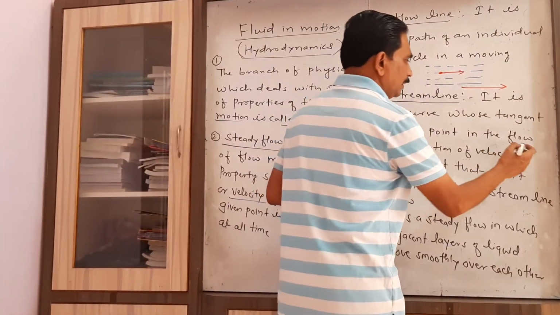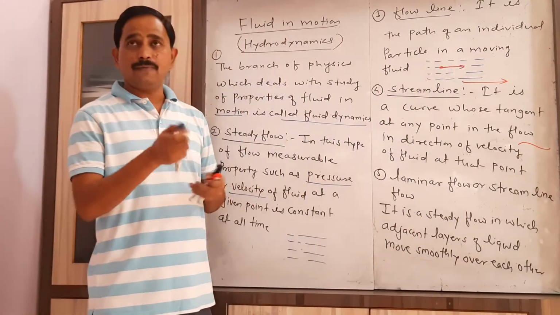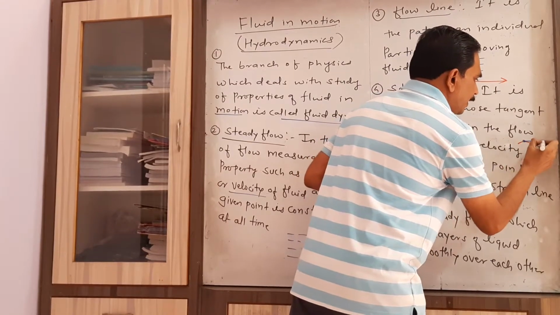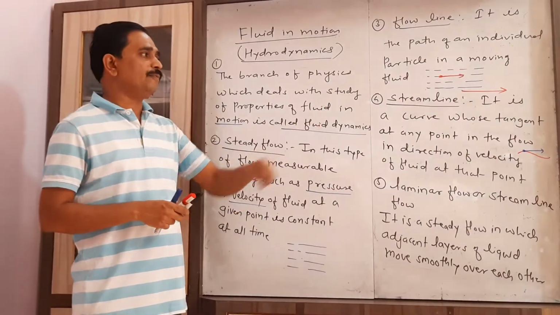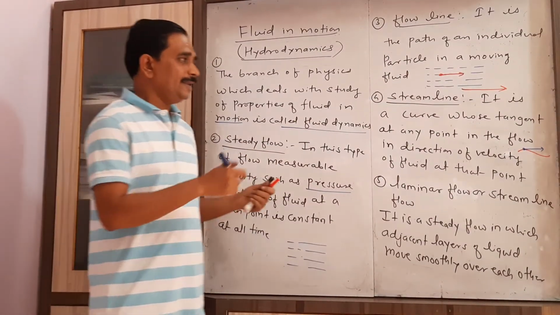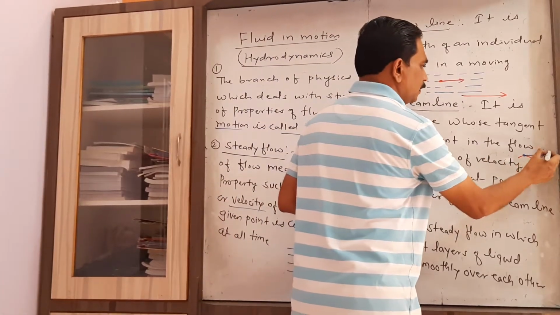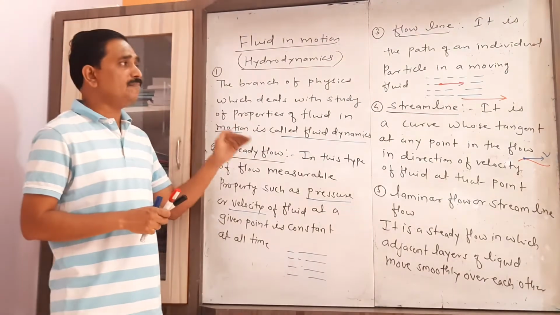Suppose we consider this is the particular curve of flow of fluid, and if I draw a tangent in the direction of flow of that fluid, and this tangent gives us the direction of velocity, then this tangent is called a streamline.